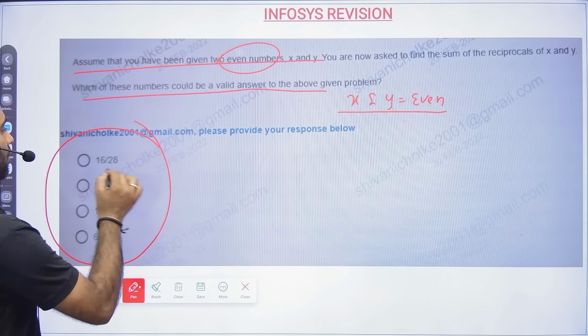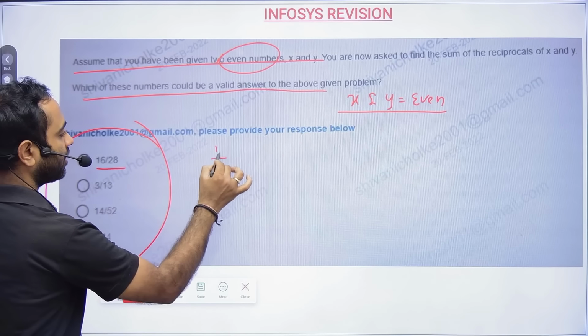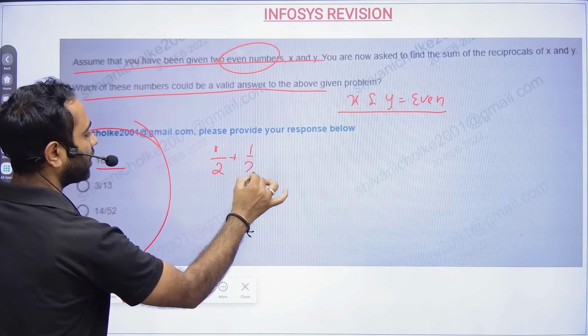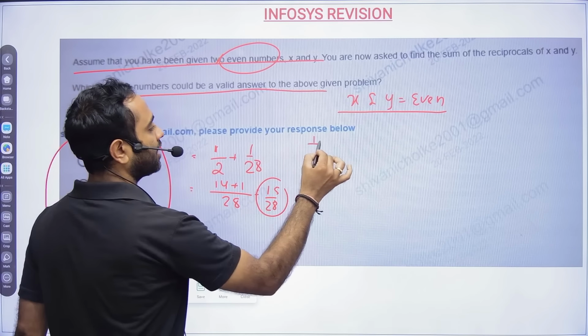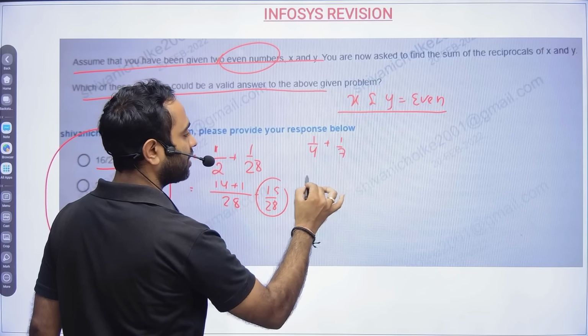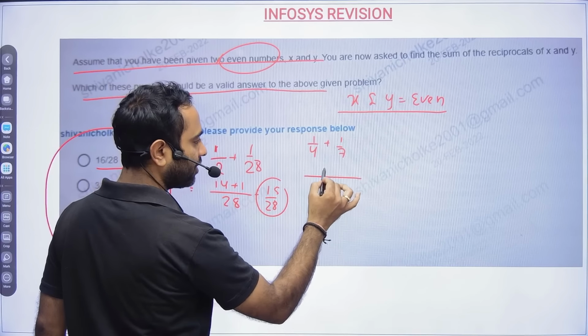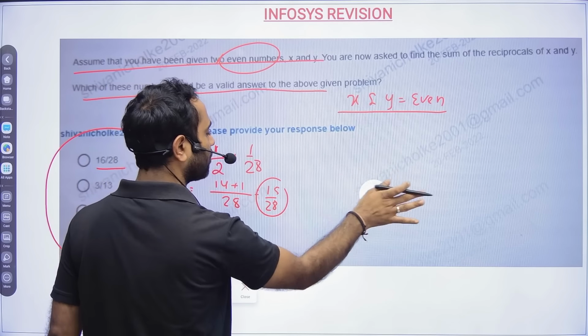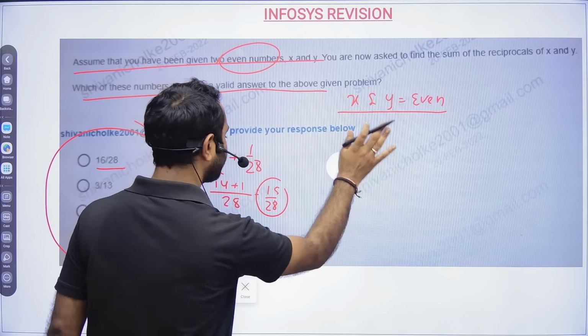Okay, now 16 by 28, how can you get it? One even number you take 2, another even number you take 28. So the LCM will be 28, so this is 14 times and this is 1 times. I'm just doing it randomly, because if you want 28 in the denominator, how can you get it? Either you can take 1 by 4 and 1 by 7, right? But 7 is an odd number, so you have to take even numbers. Sir, I can take 1 by 4, 1 by 2 and 1 by 14, then you will be getting LCM as 14 only. Okay. In that case, I am not getting it.